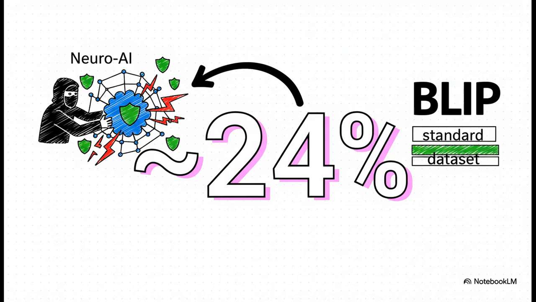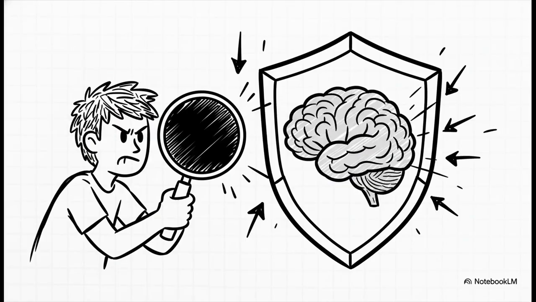And the results were, frankly, striking. The attacker's success rate dropped by nearly 24% when they tried to breach the Neuro-AI. In a real-world test, this new brain-inspired training method proved to be a massive upgrade in security. Look, a 24% drop isn't just some small tweak. It's a huge improvement in privacy. It makes it so much harder for an attacker to tell what the AI has or hasn't seen before, which, at the end of the day, protects the training data.